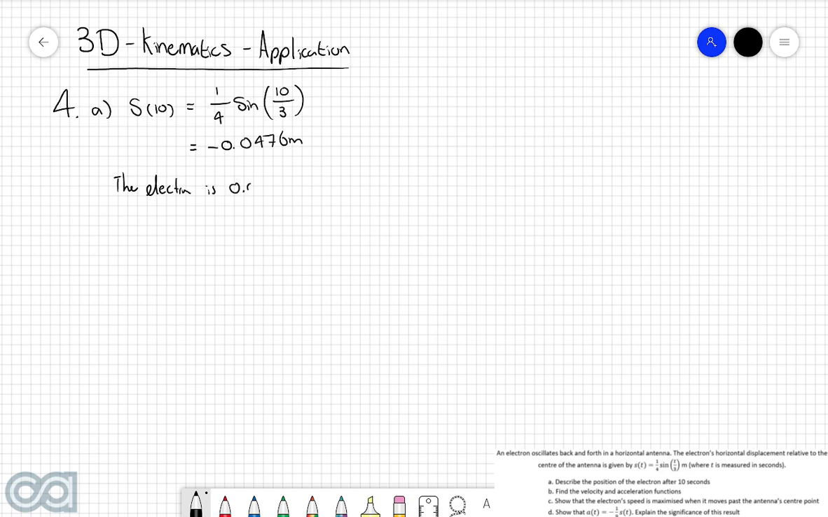In other words, the electron is 0.0476 meters to the left of the antenna's center. Because in this case we've got left and right motion, anything to the right of the antenna's center will be positive and anything to the left will be negative.